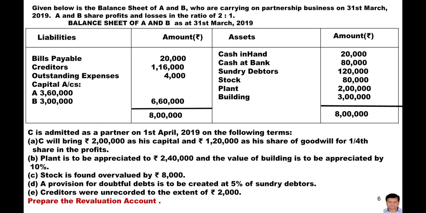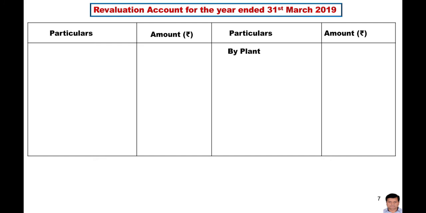Now see the question again, and one by one we will solve every adjustment regarding the revaluation of assets and reassessment of liabilities. Now plant is to be appreciated to 2,40,000. If you see the question, the value of the plant is rupees 2 lakh, but it is to be appreciated to 2,40,000. It means the value of the plant is increased by 40,000, so the value of the asset is increased. So where will it go? It will go to the credit side of the revaluation account. By plant 40,000.